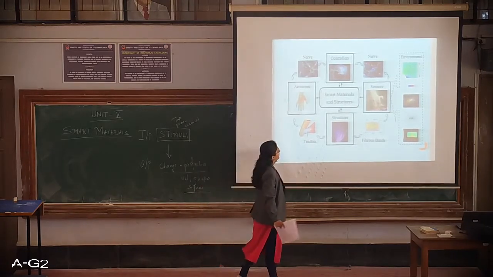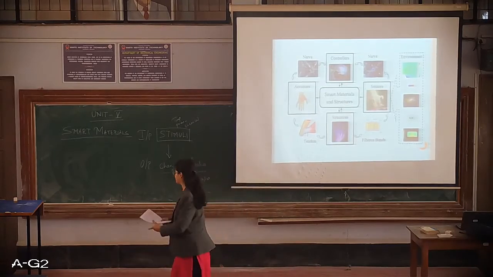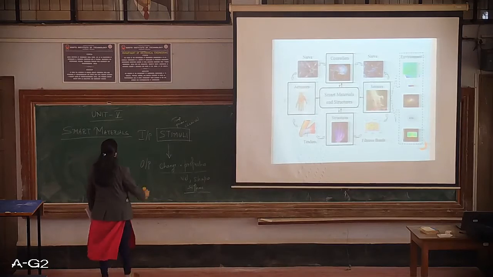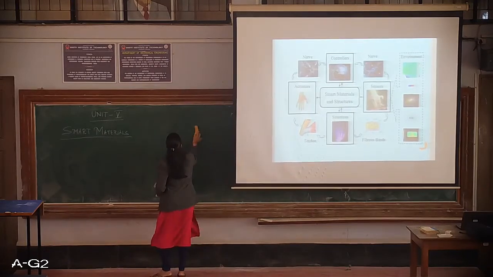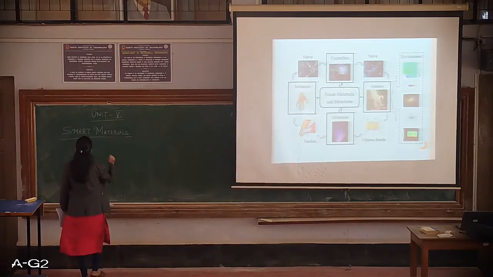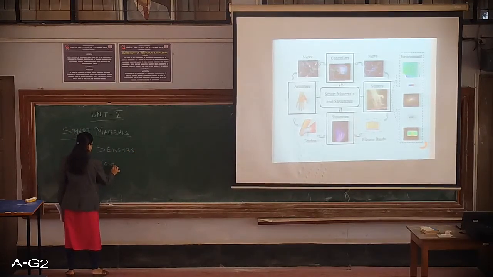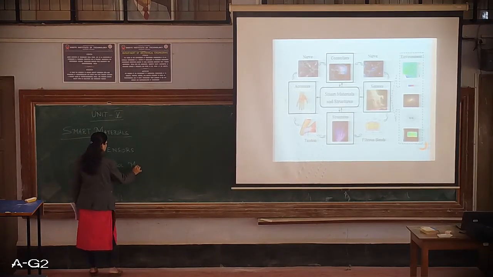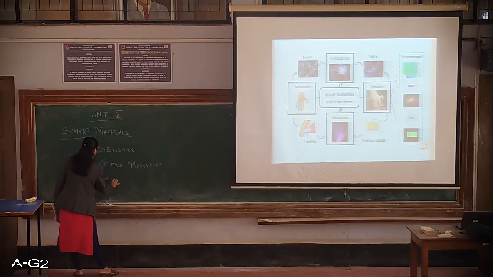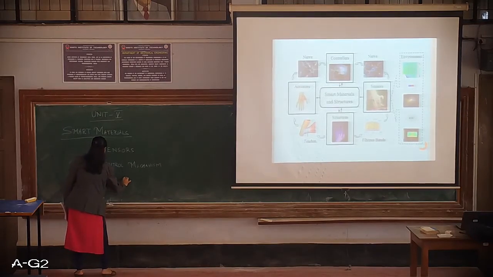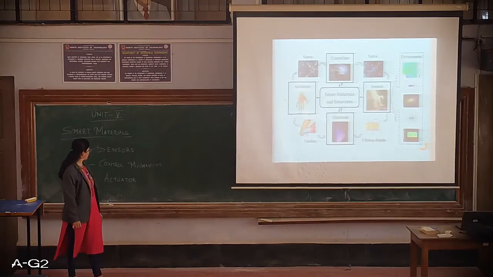As you can see here, a smart material is basically made up of sensors, a control mechanism and actuators. So it consists of sensors, control mechanisms and actuators.